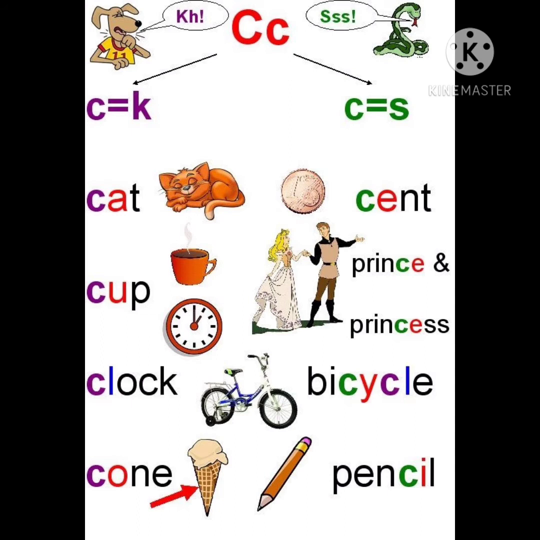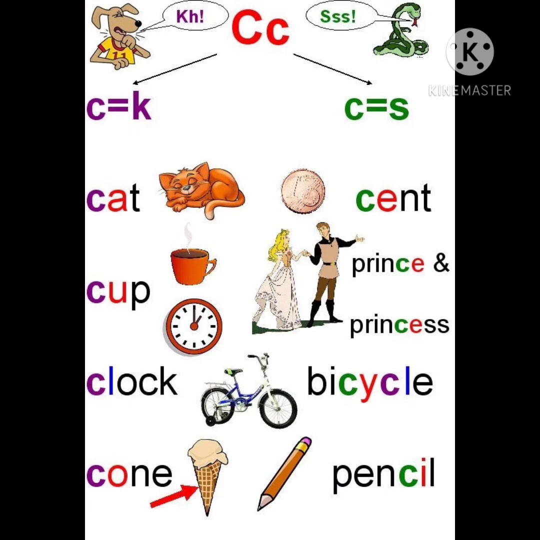Can you see the picture on the screen, children? Now I am reading the left side words. Cat, cup, clock, cone. In these four words, we pronounced C as k. Now look at the right side words, children.